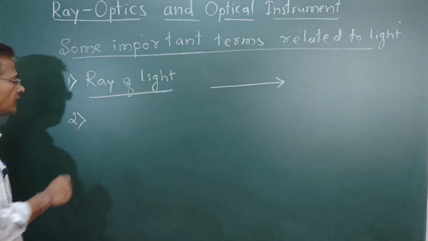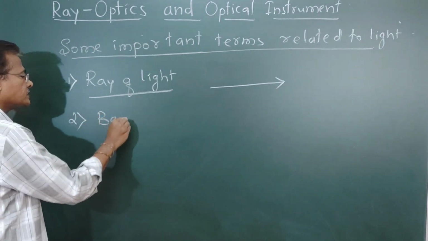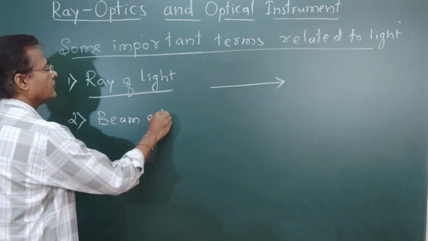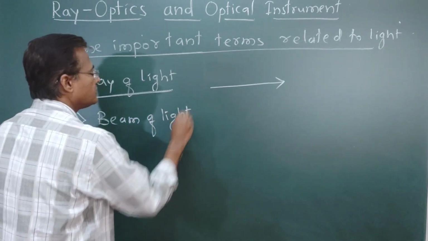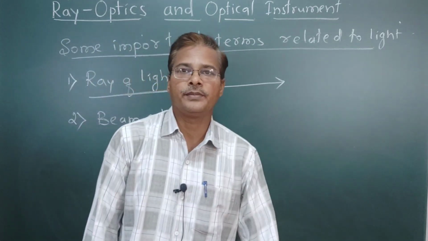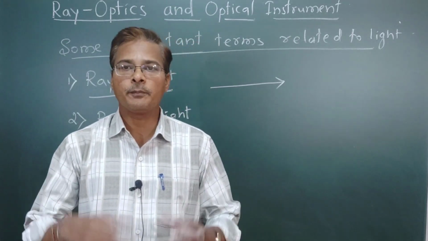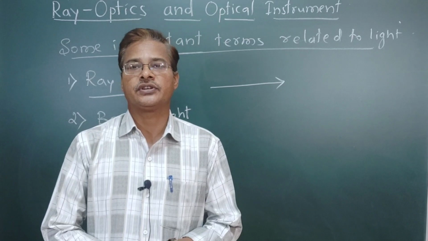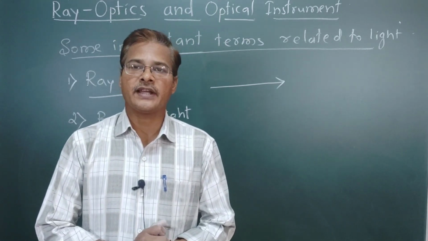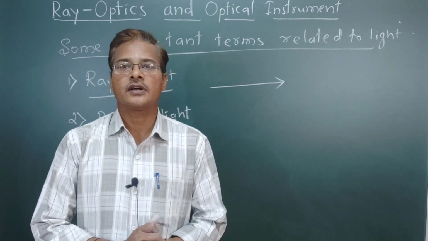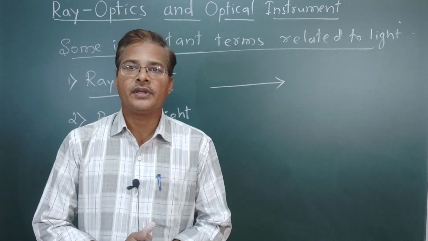It is also called a beam of light. A beam of light means a group of rays of light, or bundles of rays of light. That is what we call a beam of light.